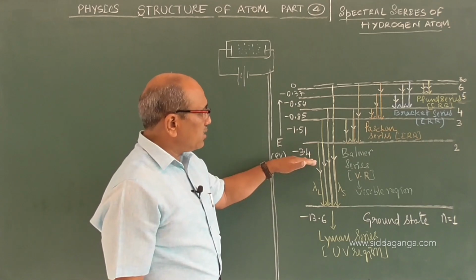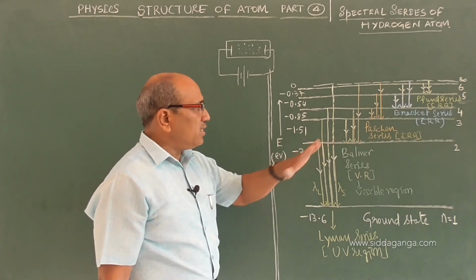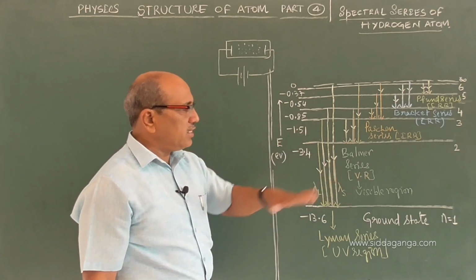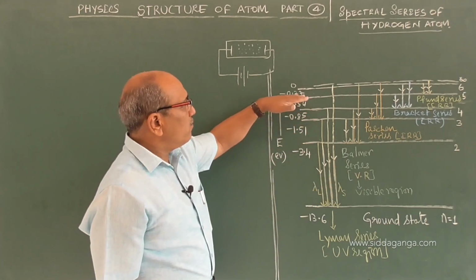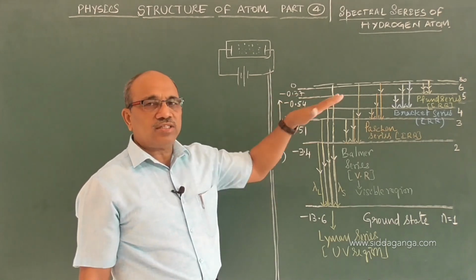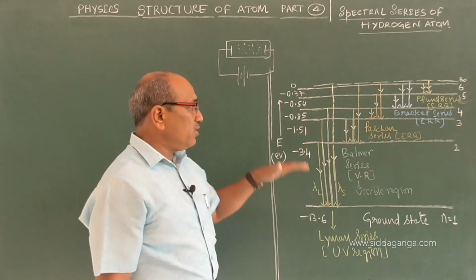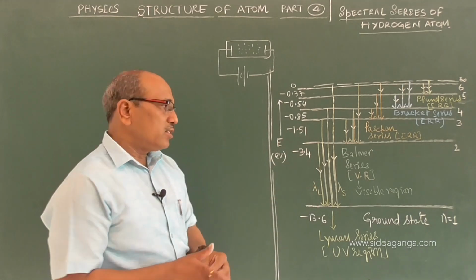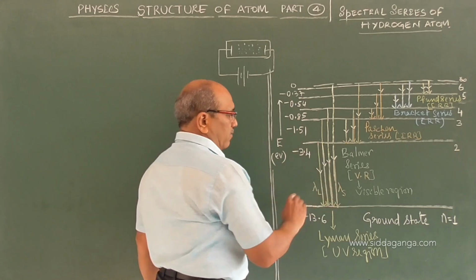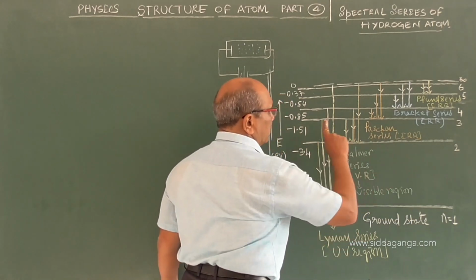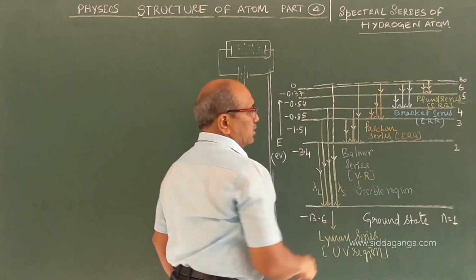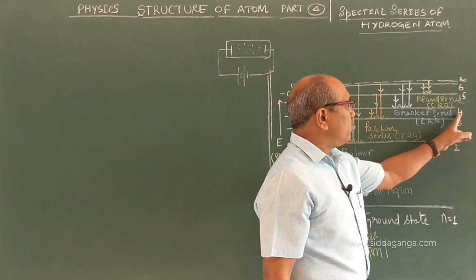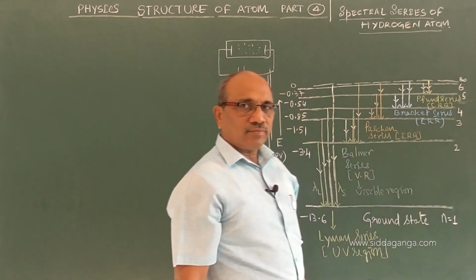Then at minus 3.4 eV, we say it is in the second orbit. At minus 1.5 eV, we say it is in the third orbit. Likewise, at minus 0.37 eV, it is said to be in the sixth orbit. So we are talking about energies instead of orbits. In this energy level diagram, the horizontal lines represent the energies of the orbits of the hydrogen atom: 1st, 2nd, 3rd, 4th, 5th, 6th, and so on.